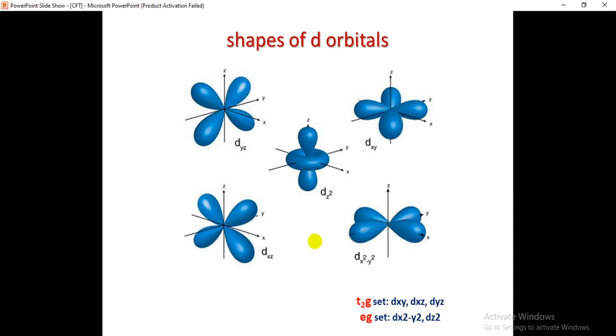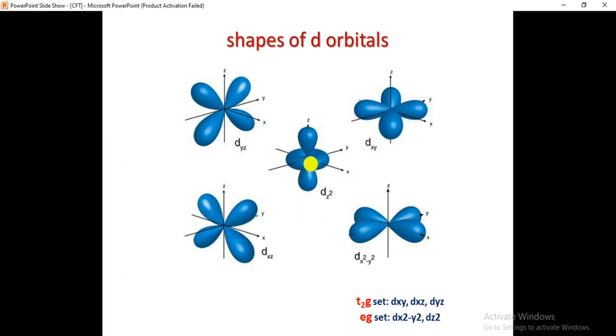If you see here, in total we have 5 d orbitals: dxy, dxz, dyz, dx square minus y square and dz square. Out of these 5 d orbitals, dxy, dxz, dyz are different, and dz square and dx square minus y square are different.